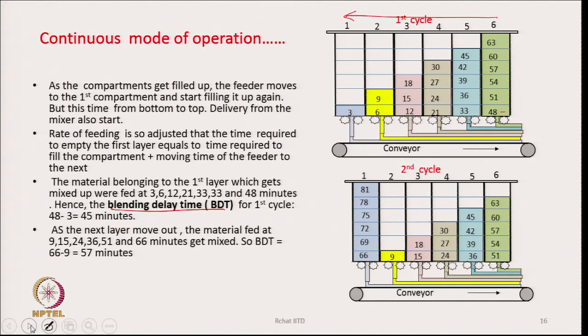Now, as the layer moves out, the material fed at 9, 15, 24, 36, this layer now comes to the bottom.